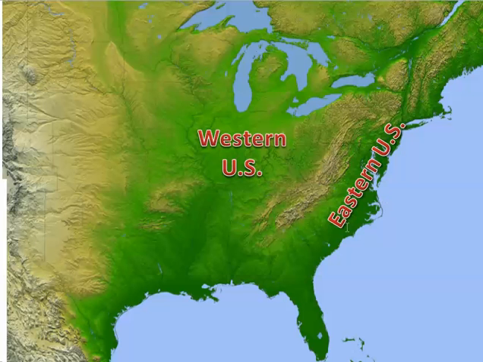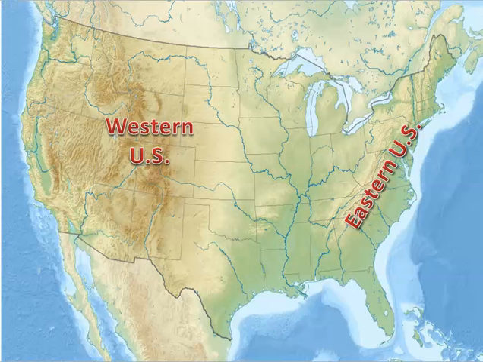Early in our history, this was the East, and out here in the Northwest Territory in the Mississippi River, that was the western portion of the United States in 1783. But we see with the Louisiana Purchase and the acquisition of these territories out here because of the Texas independence and the Mexican-American War and the 1849 Oregon Territory Treaty, we see we acquire all that, and our West is going to change. Our West is going to change, and this out here is going to be our West now.